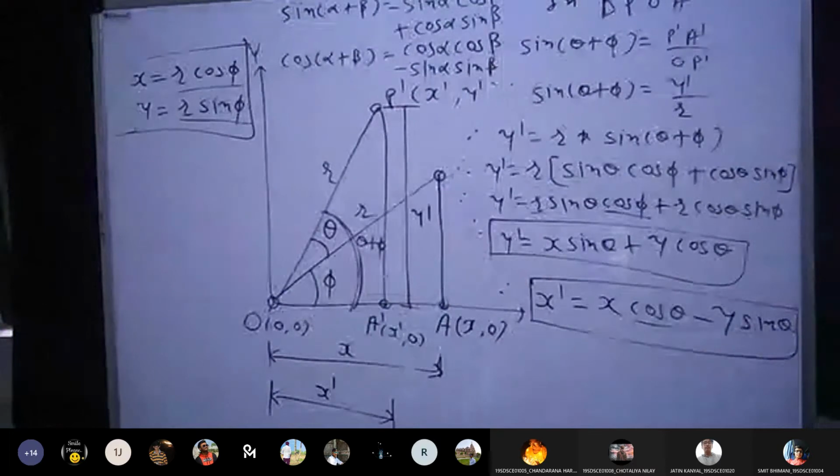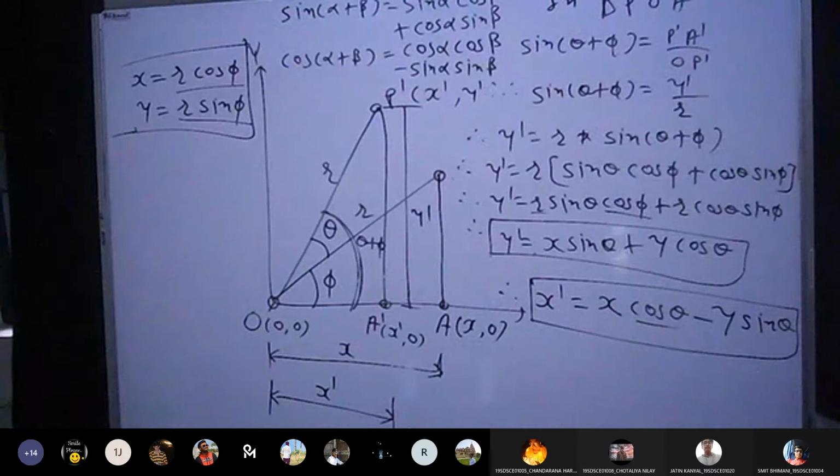We have derived both the equations of rotation. X dash is equal to x cos theta minus y sin theta, and y dash is equal to x sin theta plus y cos theta. So the meaning of this is, once I have the original values x and y, and the angle, the rotation factor theta, then I can find the new coordinates, x dash and y dash. In the example, I am going to explain how you can do it. But you need to note down the equations of x dash and y dash. These are very important equations. Whenever you want to rotate any object, you can apply both the equations for a single point. Any doubts so far?